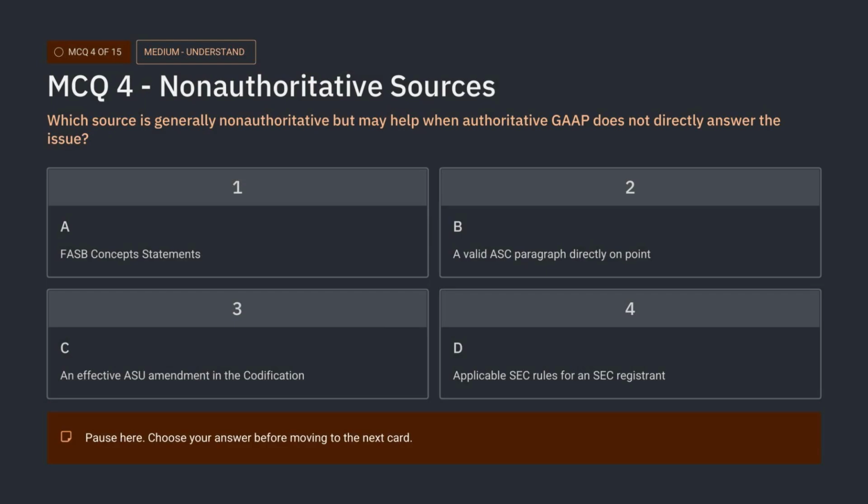Here is question 4. The phrase to focus on is generally non-authoritative. This is a source ranking question. Some sources are binding. Some sources support judgment but do not override authoritative GAAP. Read the options and ask which source helps reasoning when direct guidance is absent, while generally not being authoritative GAAP itself. Pause now and choose your answer.